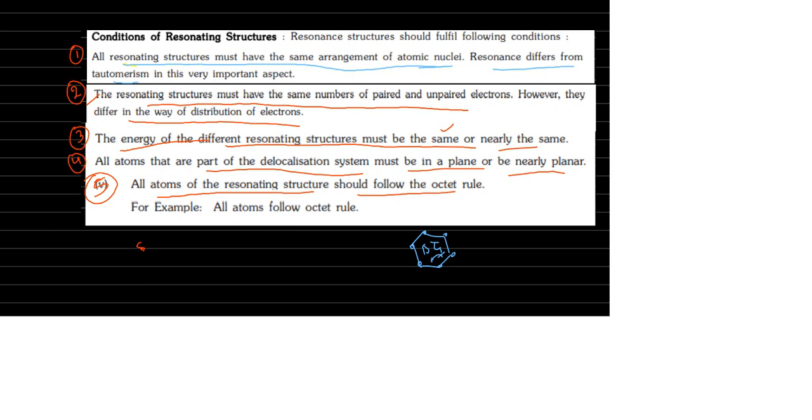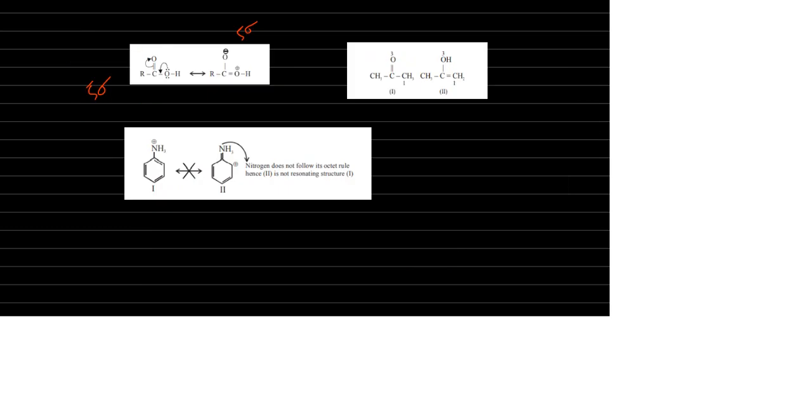You can see these examples here regarding the octet rule. See here, nitrogen does not follow its octet rule here. In the first case, it's okay. Nitrogen has a total of 4 bonds. Fine. Nitrogen never forms 5 bonds. So if you take it like this, it is not ready to take the electron.